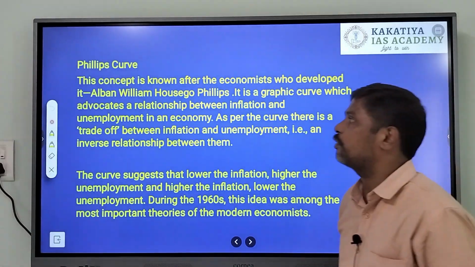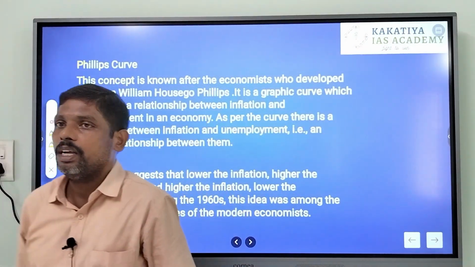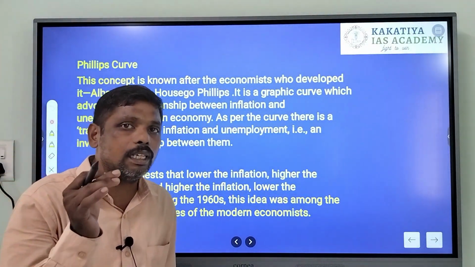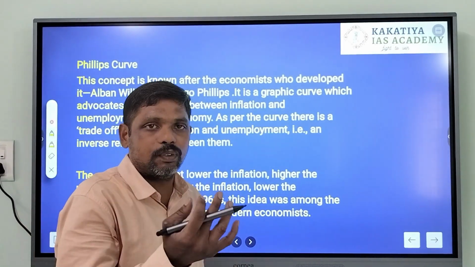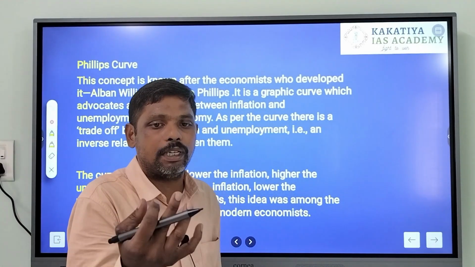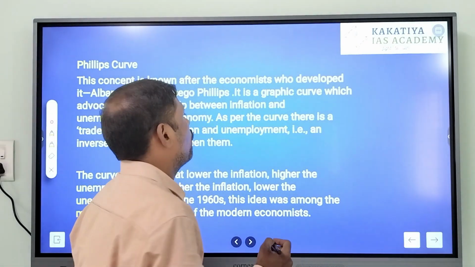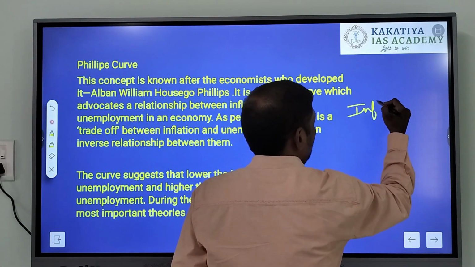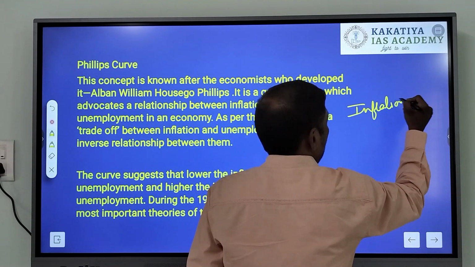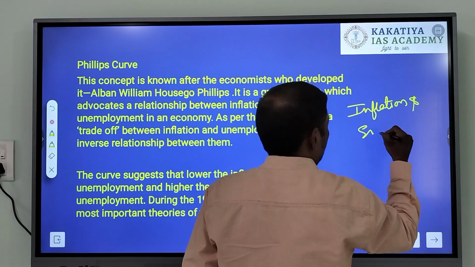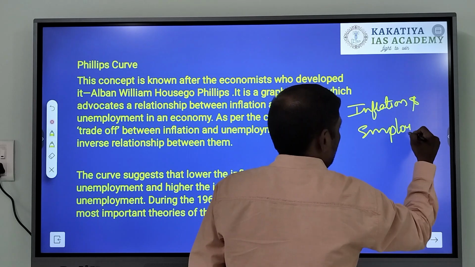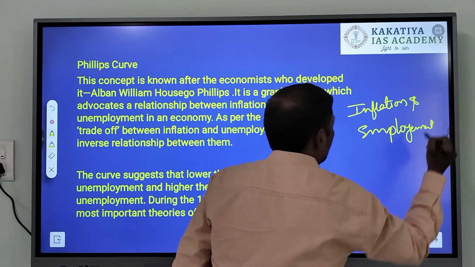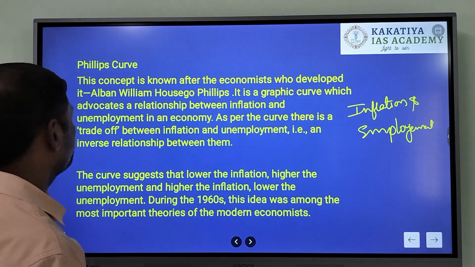Next, coming to the term Phillips curve. The Phillips curve gives a relationship between inflation and unemployment.